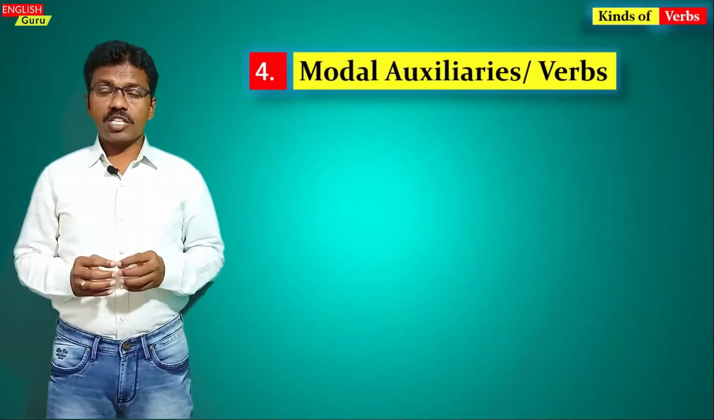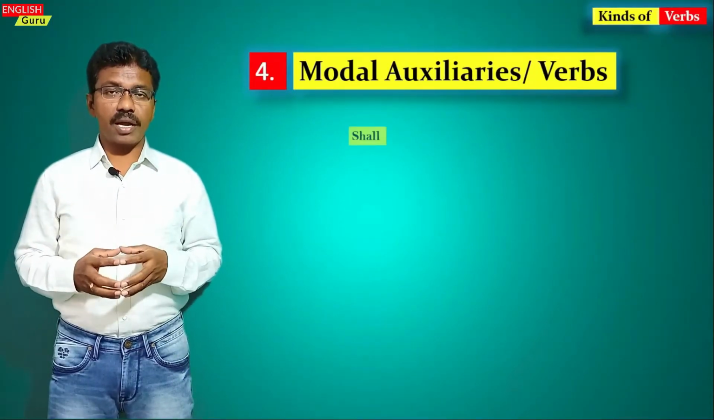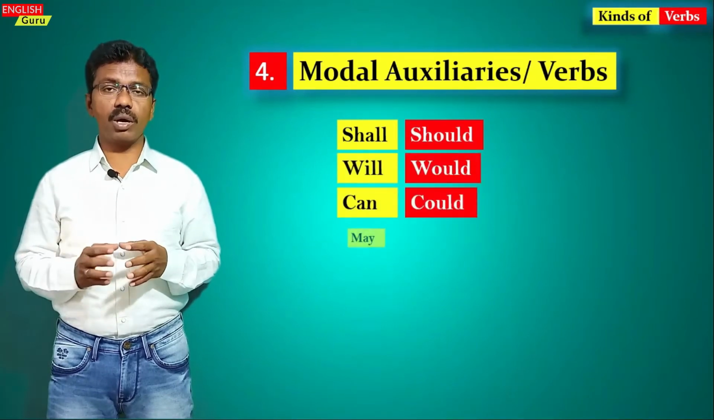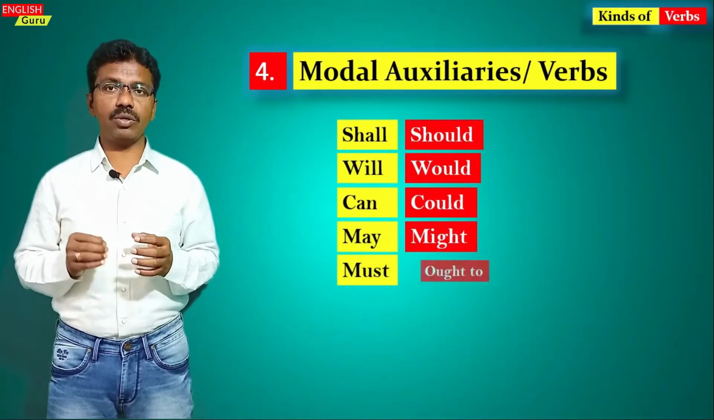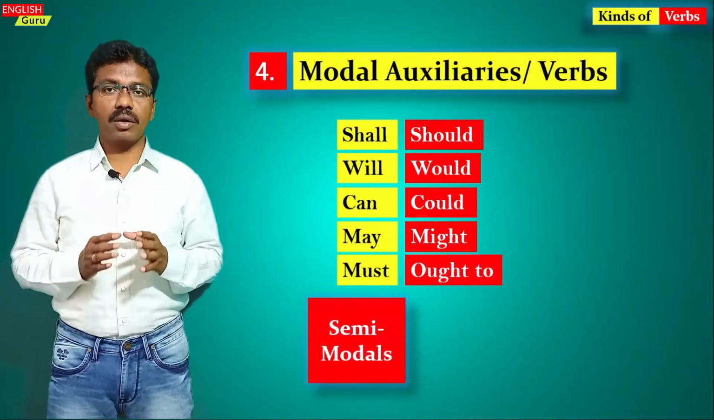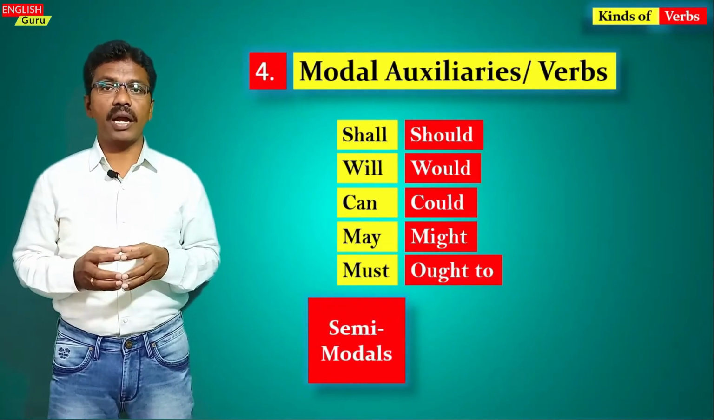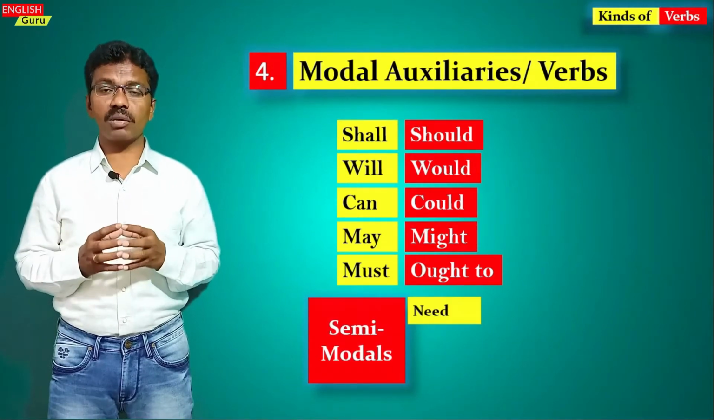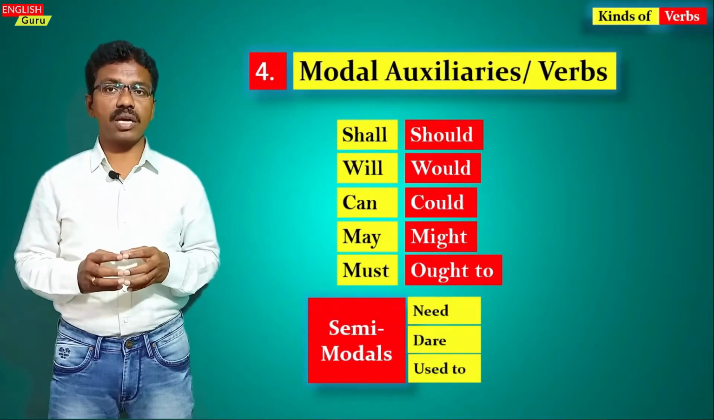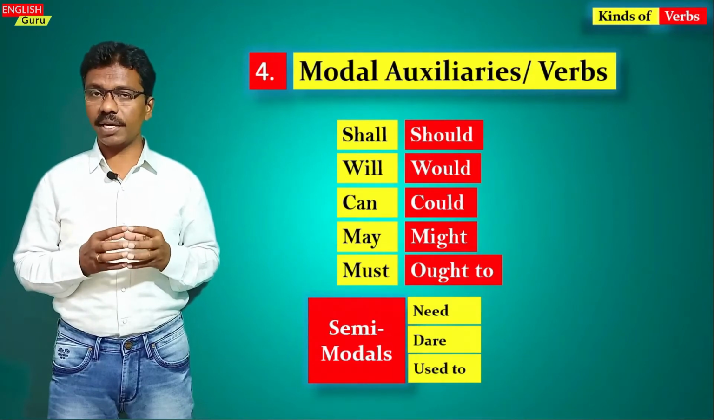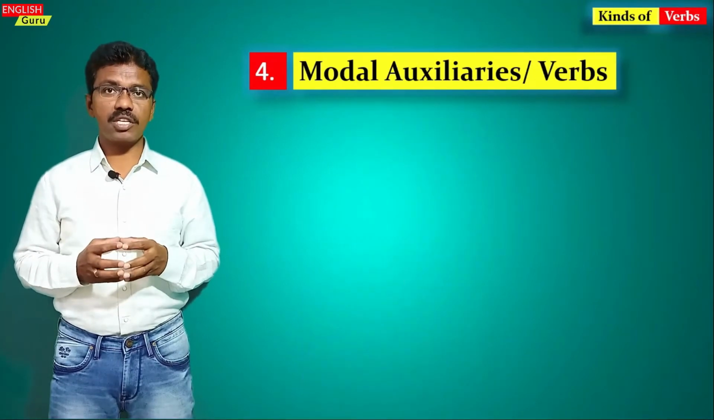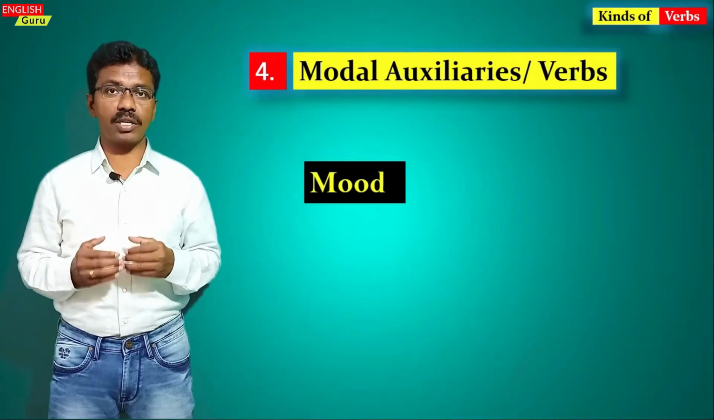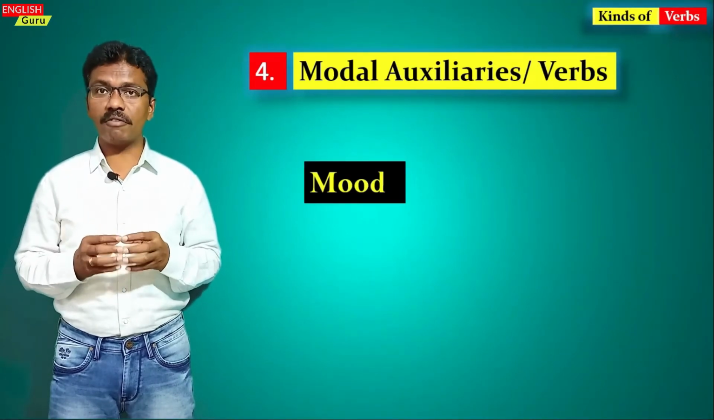And the fourth one is modal auxiliaries, or modal verbs, we call them. They are shall, should, will, would, can, could, may, might, must, ought to. And there are three other kinds of auxiliaries. We call them semi-modals. They are need, dare, used to. These are all the modal auxiliaries, and they help us a lot in conveying the mood of the speaker.